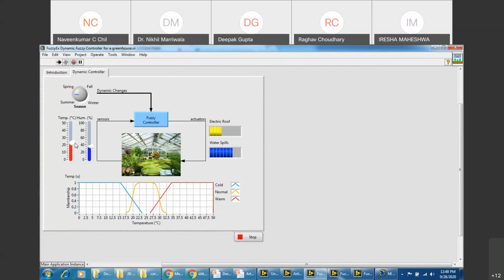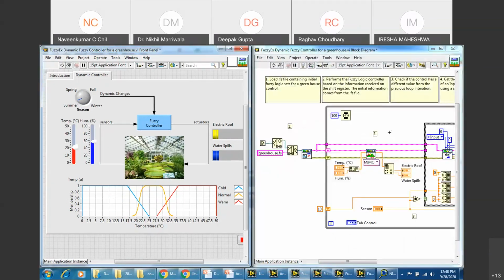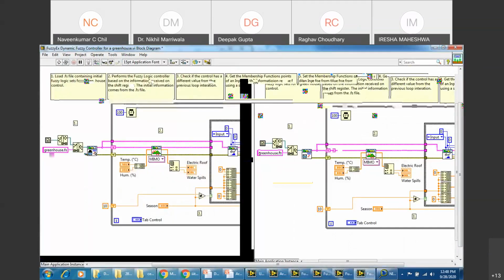You have the sliders and you have the electric loop and water spill outputs, right? Sir, are we creating this system now, sir? Means in lab? Oh, we have already created it. The point is that rather than using the fuzzy system designer, see, I'll just show you. I've used the fuzzy